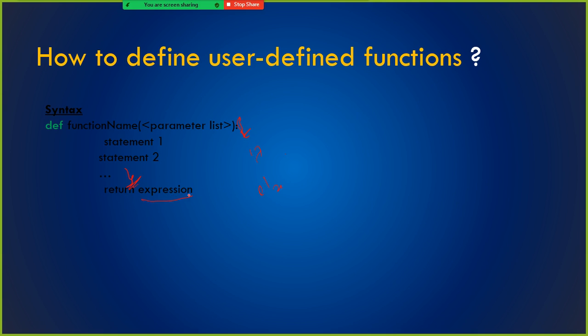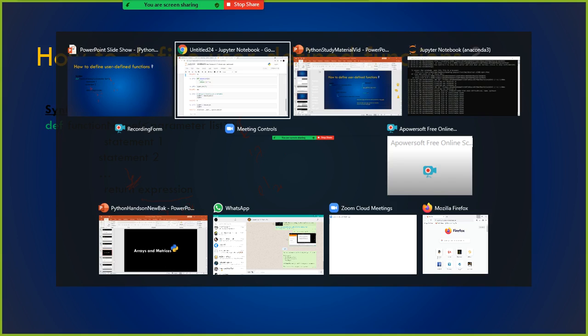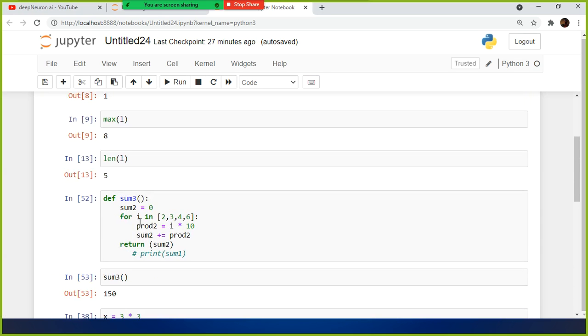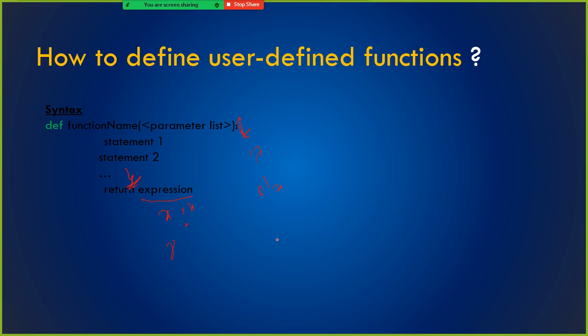You can either return an expression like x into x. This is an expression, because you are performing some kind of operation here, multiplying the values, or you can use an arithmetic operator. Or you can return a variable instead, like I showed you in the sum3 function, where I returned sum2.